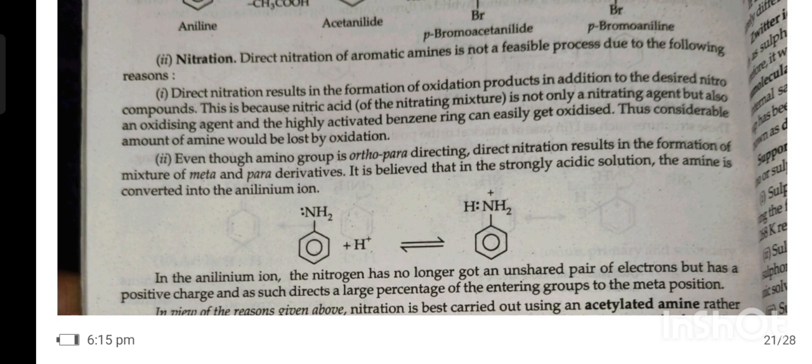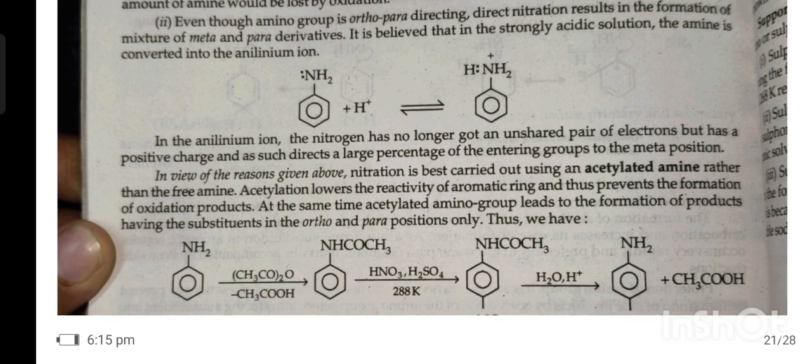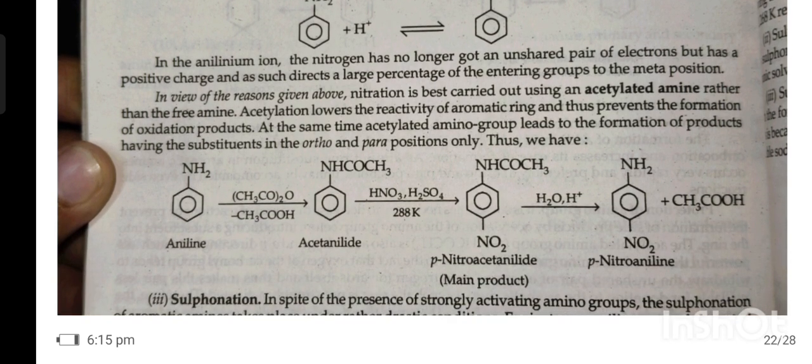It is believed that in the strongly acidic solution, the amine is converted into the anilinium ion. In the anilinium ion, the nitrogen no longer has an unshared pair of electrons but has a positive charge, and as such directs a large percentage of the entering group to the meta position than the free amine. Acylation lowers the reactivity of the aromatic ring and thus prevents the formation of oxidation products. At the same time, acylation of the amino group leads to the formation of products having the substituent in ortho and para positions only.